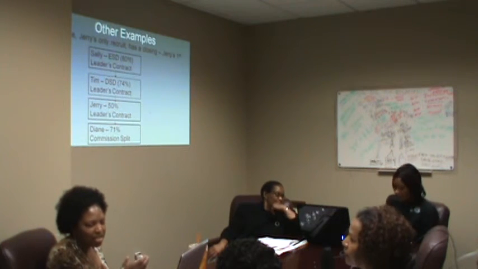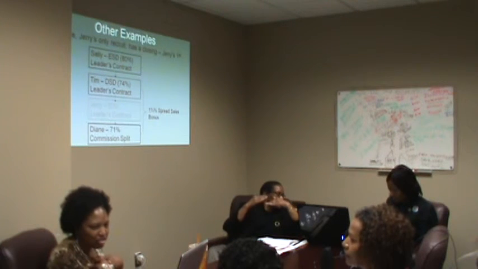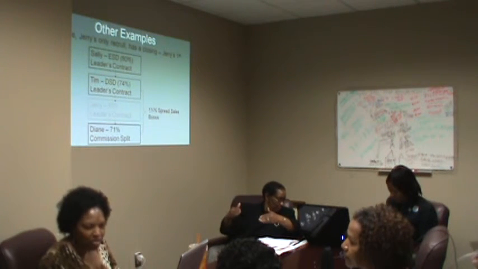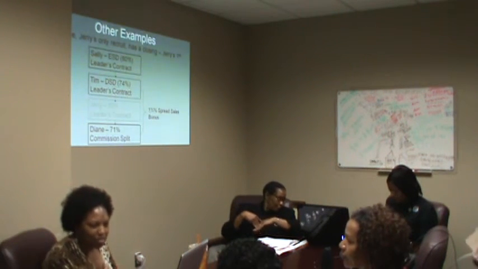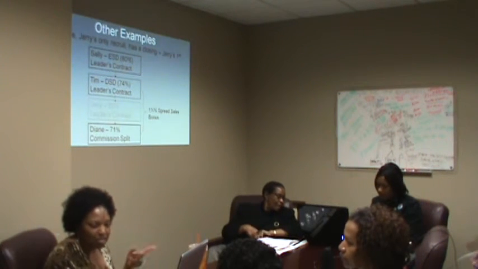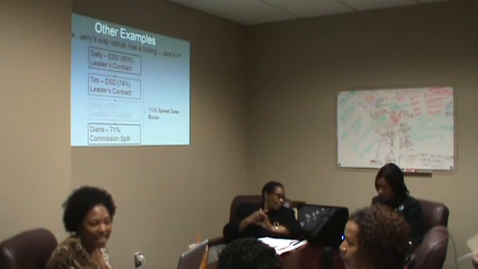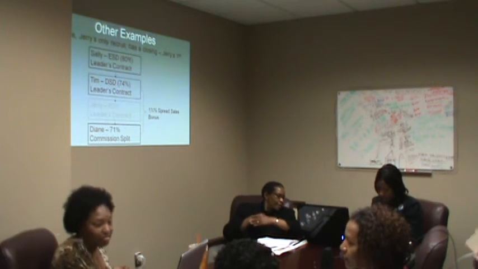You just need to do a deal. In this scenario, there is no spread for Jerry because Diane's commission split is higher than Jerry's leader's contract. So we roll on up to Tim, and we see Tim has a leader's contract of 74%. There's a 3% spread, so that creates a 1.5% spread sales bonus for Tim.